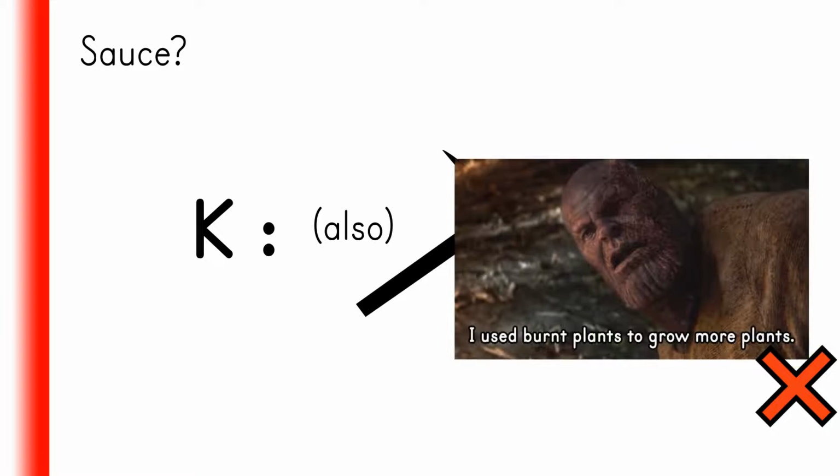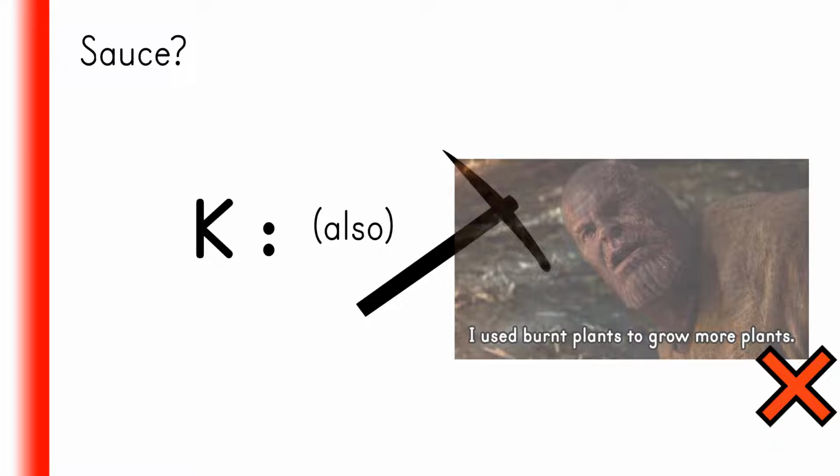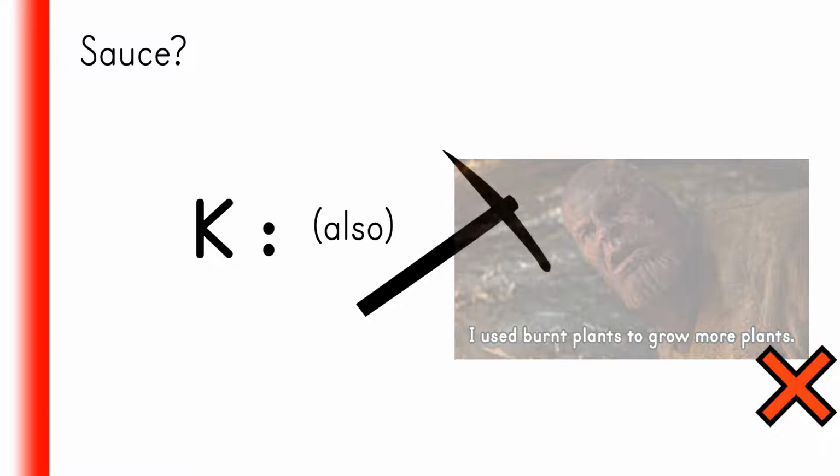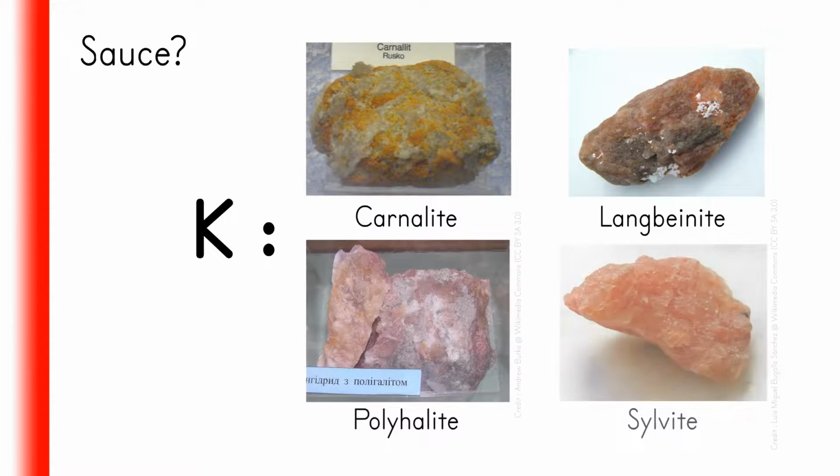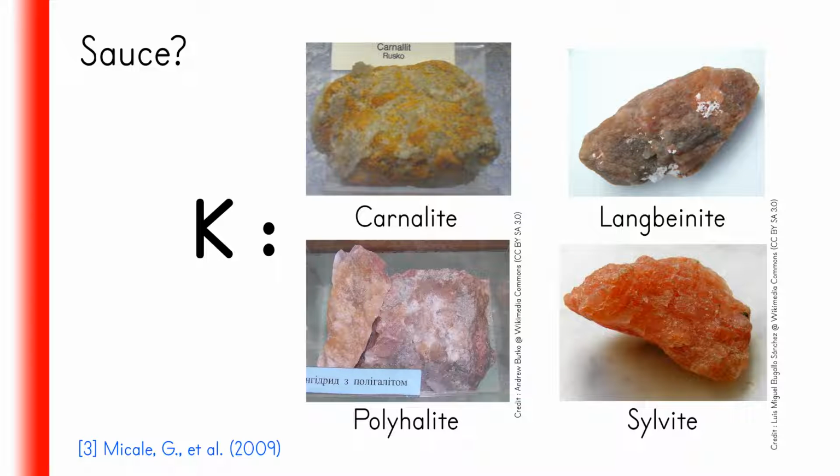From common sense alone, burning plants to make more plants is not going to be efficient nor sustainable. Am I right? These are the minerals mined, and they came from the ancient lake bottoms and sea bottoms that left behind minerals as they evaporated.